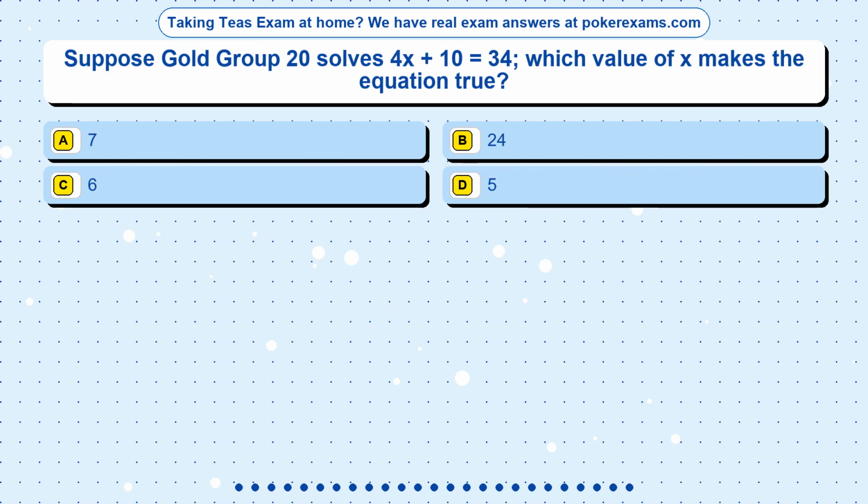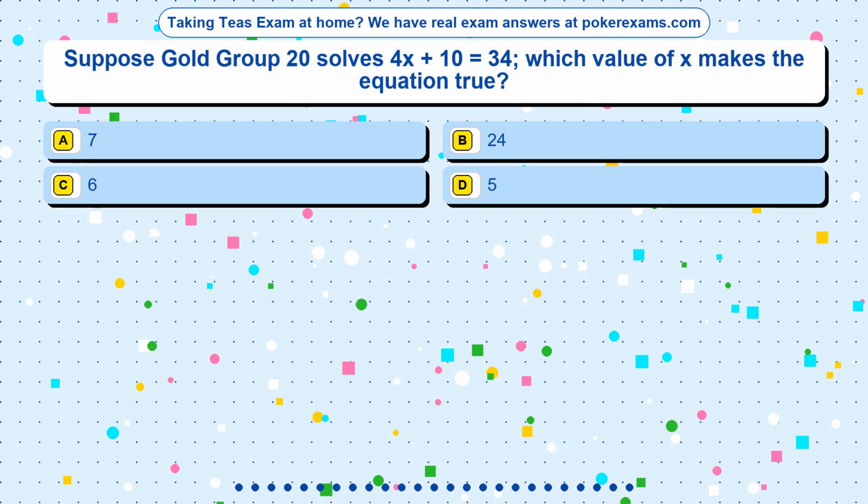Question 9. Suppose Gold Group 20 solves 4x + 10 = 34. Which value of x makes the equation true? Option A, 7. Option B, 24. Option C, 6. Option D, 5.